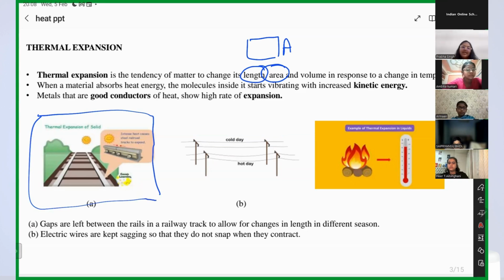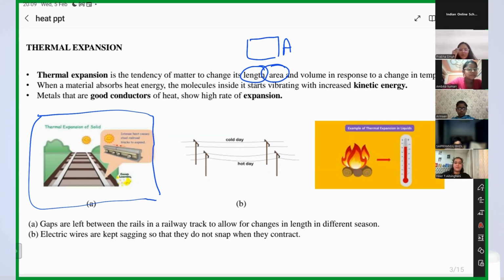So here we have seen, see the picture first. Can anyone guess what it represents? Picture one. Railway track. Railway tracks, right? Okay, who likes to travel by train? Yes, Shravani. Who likes to travel with train? You don't like it, Ambika? You like it, right? Okay, so let's learn some principle about it, right?